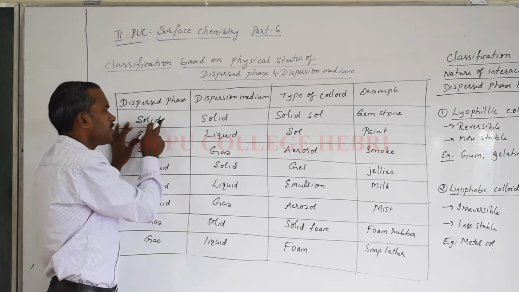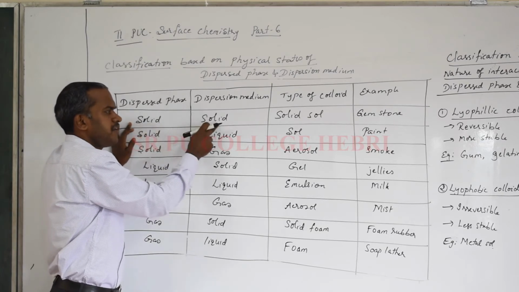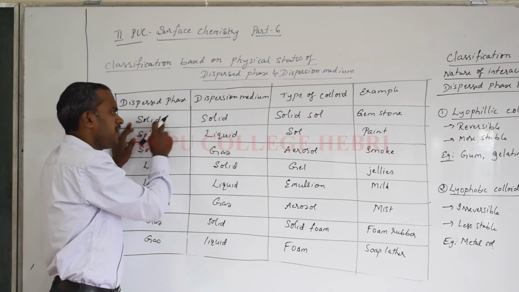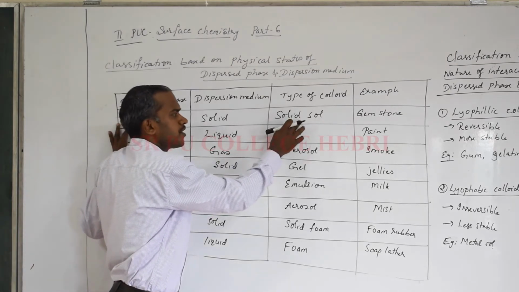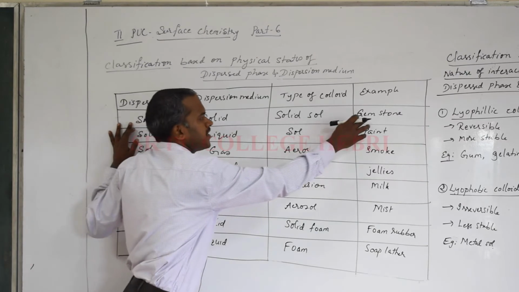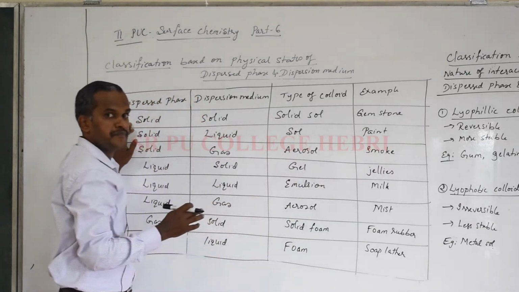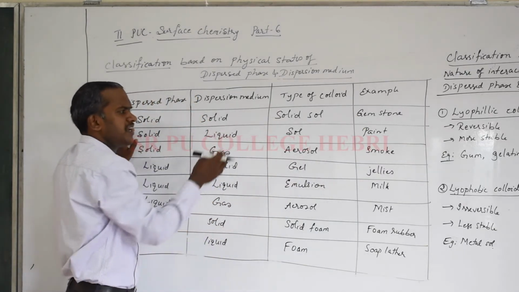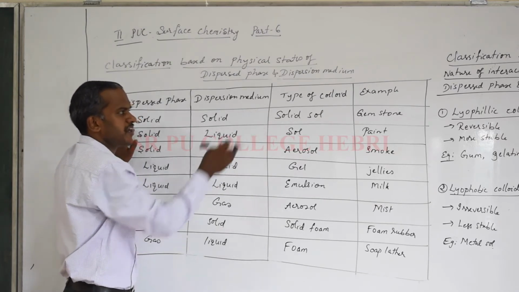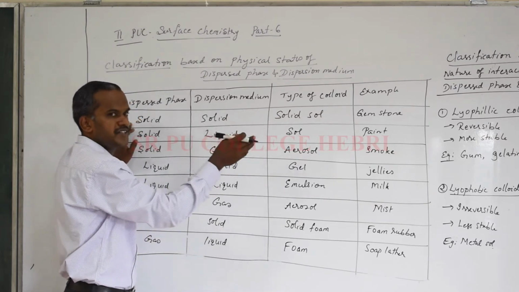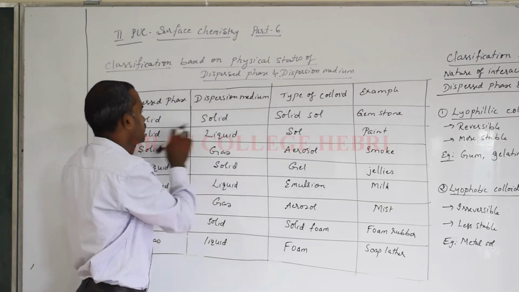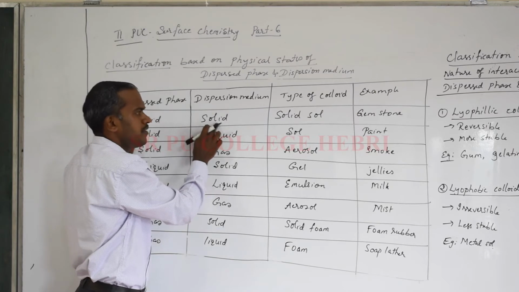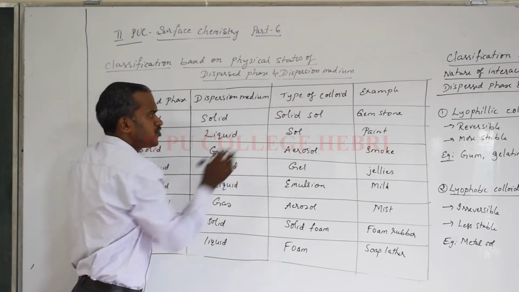So try to understand. The first one, if the dispersed phase is a solid and the dispersion medium is also solid, solid distributed in a solid medium, then the type of colloid is called solid sol. One of the examples for that is a gemstone. Colored glasses are also possible examples. The ruby glass and other types of glasses used for decorative purposes come under the same type. So solid distributed in a solid medium, remember, the type of colloid is solid sol.